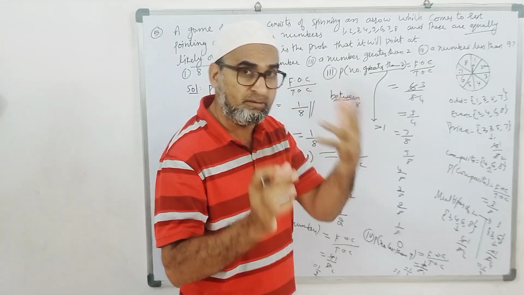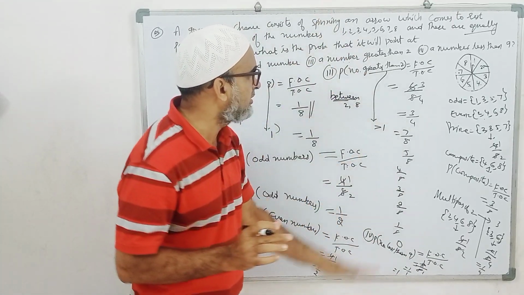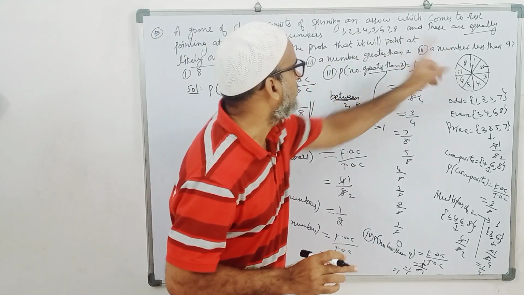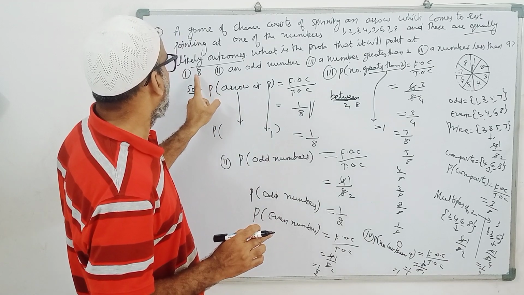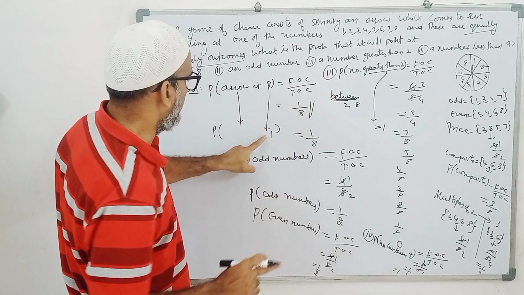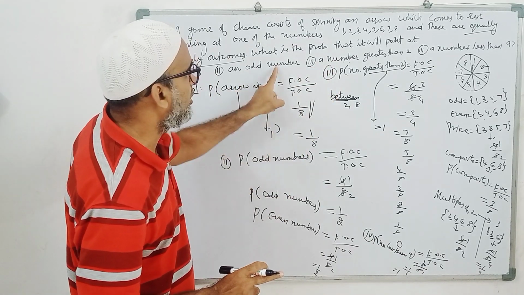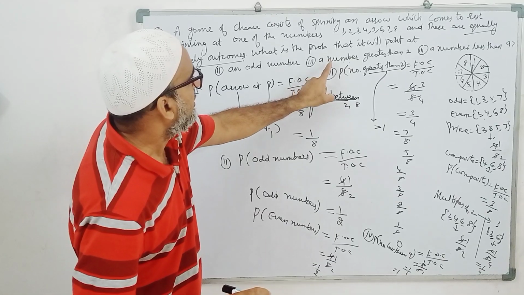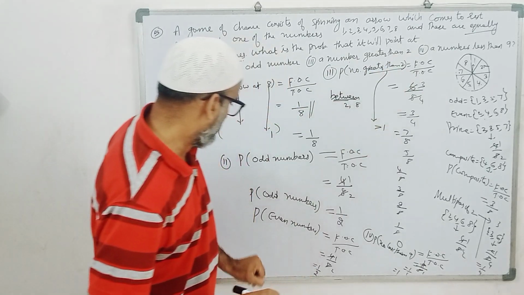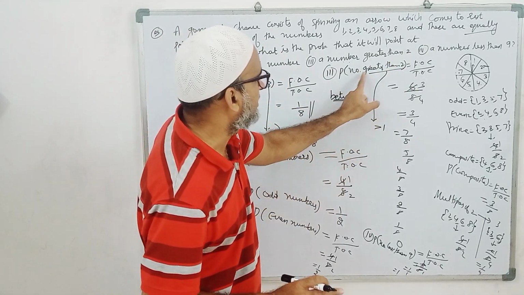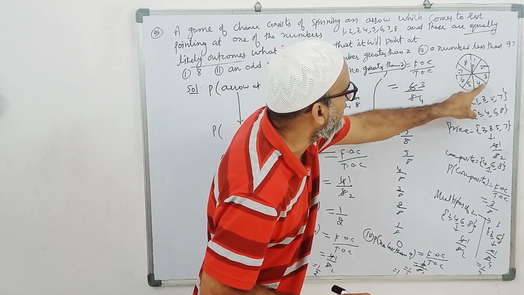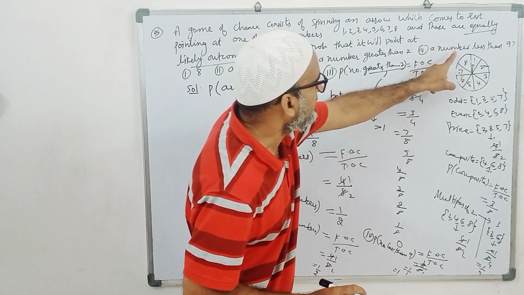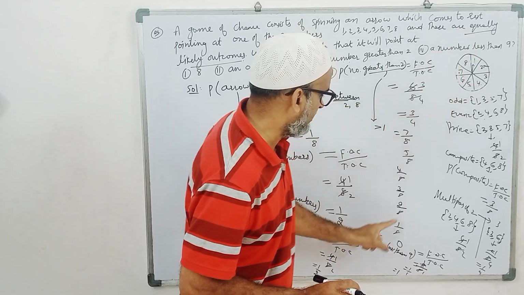Factors also, questions based on factors. Many types of questions are here, but in this only 3 questions. 1, 2, 3, 4. Stopping at 8 means 1 by 8. And odd number means there are 4 odd numbers, so 4 by 8. Next, even numbers I have taken. Next, a number greater than 2. Greater than 2 means 3, 4, 5, 6, 7, 8. How many? 6 cases are there. Number less than 9, all cases.